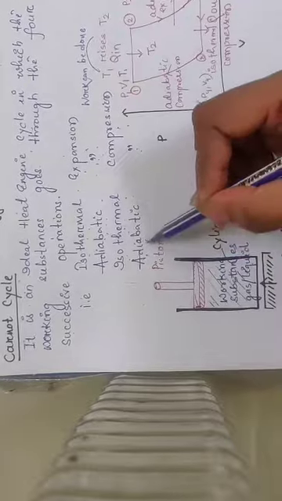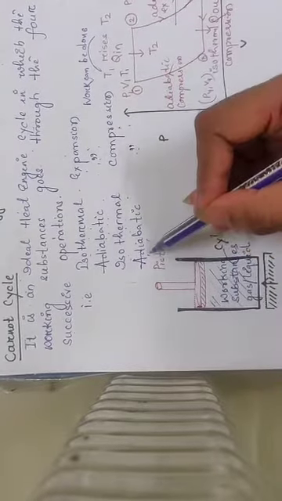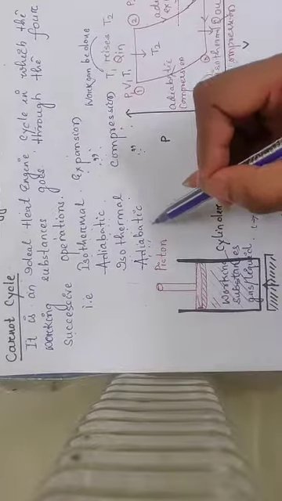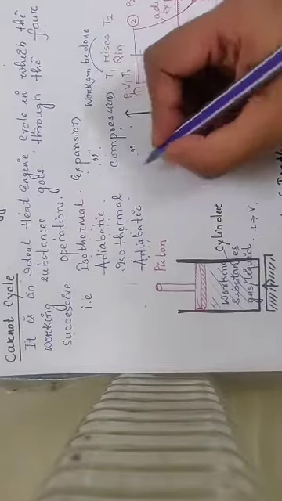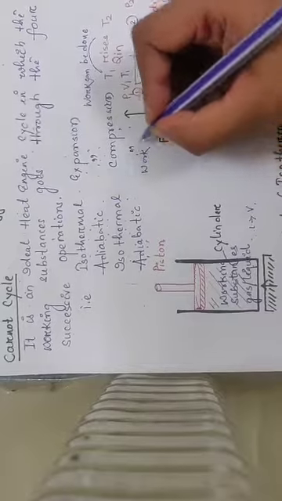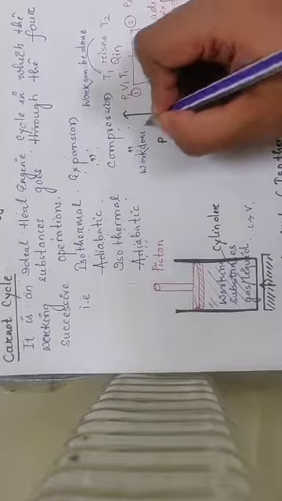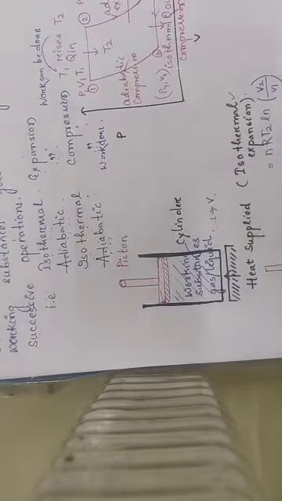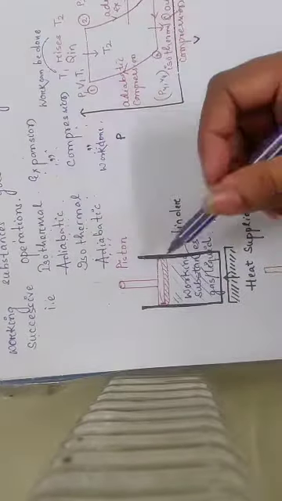Fourth is adiabatic compression, again a process in which no heat exchange takes place, and compression means work is done.